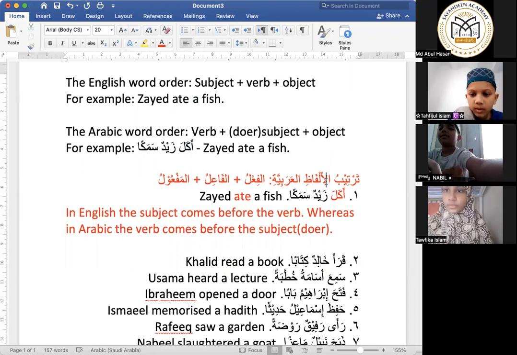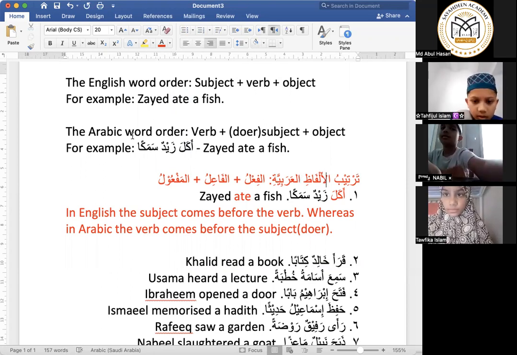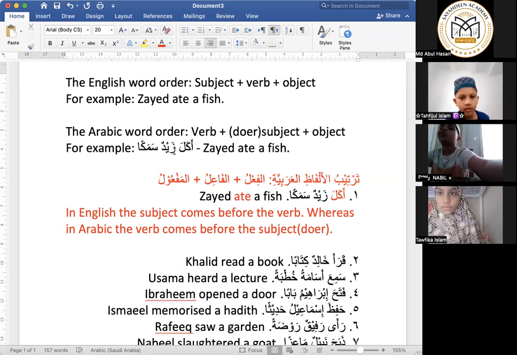Okay. So in Arabic we will say tartibul alfazil Arabiyya. So the Arabic word order is al-fi'l plus al-fa'il plus al-maf'ul. The example is akala zaydun samakan. Zayed ate a fish. As I explained here, akala is the fi'l which came first, and then Zayd is al-fa'il and samakan is al-maf'ul.